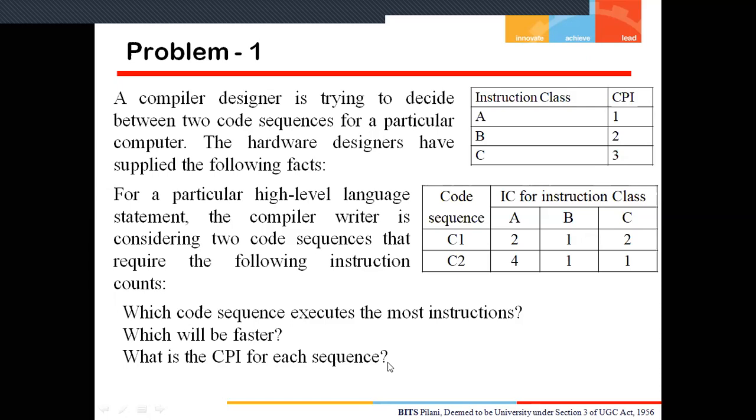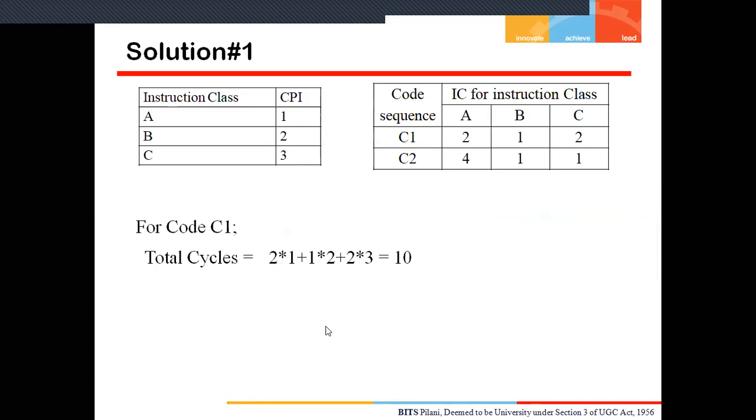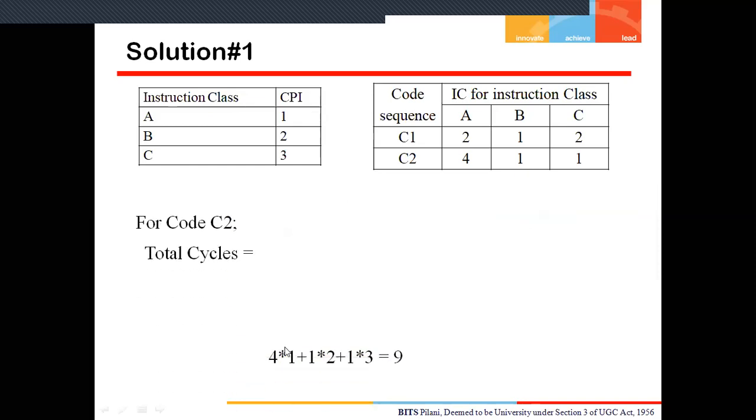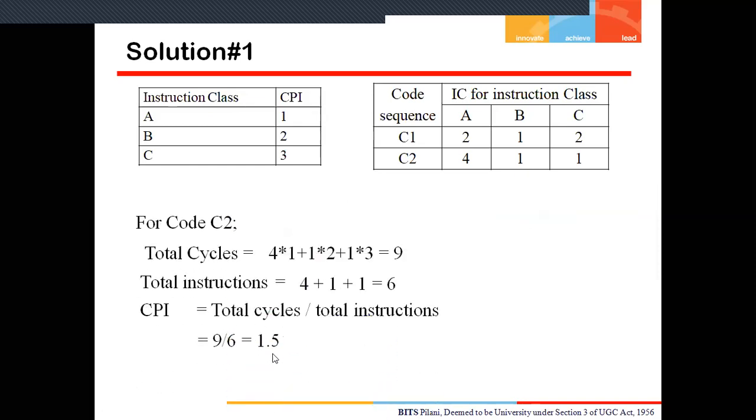So we have calculated the CPI for each sequence. Already shown. Now, which will be the faster? Faster is the one which takes less time to execute the instructions. So if I talk about which takes less time, then for the first sequence total cycle is equal to 10, total instruction is equal to 5, and CPI is equal to 2. Or for the other code sequence, the CPI is equal to 1.5. So we can say that the faster one is the one which takes less execution time.